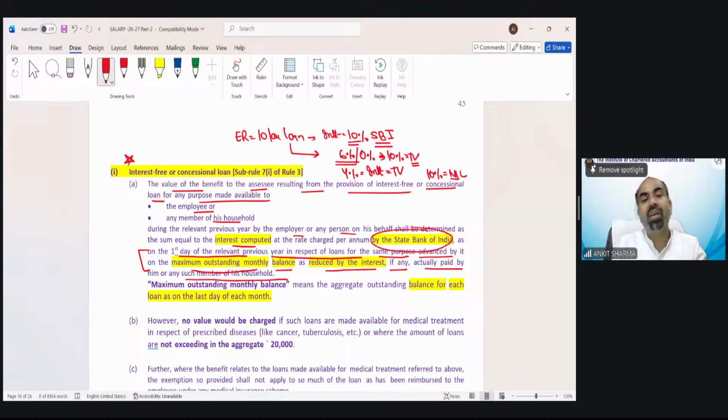This information is very important to calculate how to calculate the interest. It would depend upon the first day of the relevant previous year. On that balance, we have to calculate the interest. There is a very good example regarding this in your study material also. In the next session, at the start, somebody will remind me, we will solve that example first in the class, because it involves multiple calculations. So I am not going to solve that example today. Today, I just need to tell you that you have to read the provision. The example related to this is going to be solved by me. I will solve it for you, so that it would be easy to understand.